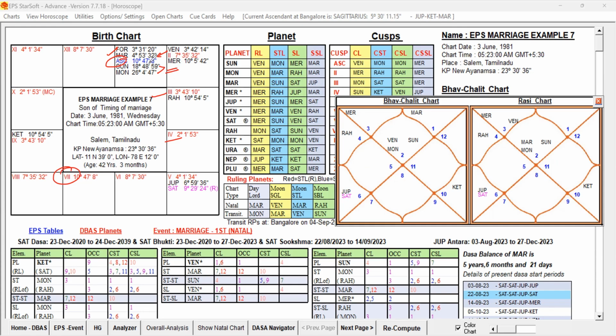Now, is any other planet influencing the seventh lord Mars? Yes, Jupiter is aspecting Mars by ninth aspect. Jupiter is the 11th lord and 8th lord, aspecting Mars, the 7th lord, by way of ninth aspect. So Mars is aspected by beneficial Jupiter, the 11th lord and 8th lord, from the 5th house. It is aspecting, that is good.